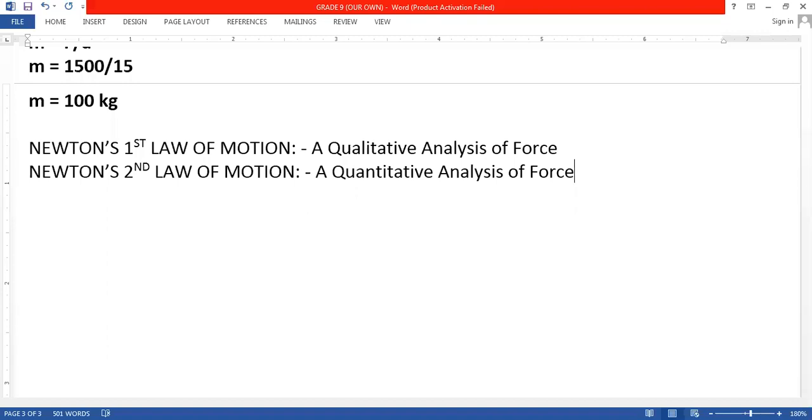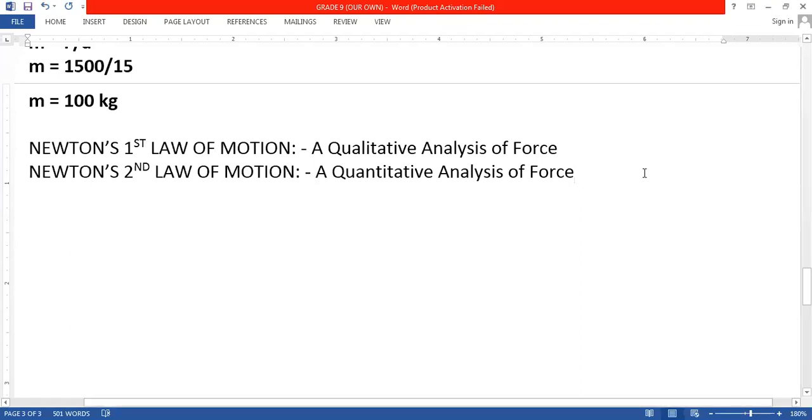If I ask you that an object is of mass 2 kg and it accelerates with 5 meter per second square, how much force is required? 10. Exactly. From where do you get that 10, beta? F is equal to ma. Yes, formula. 10 Newton. Very true, beta.